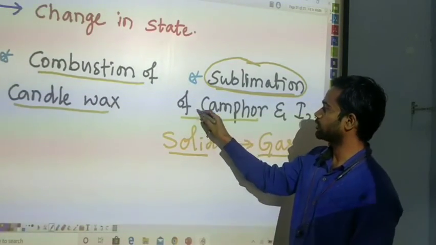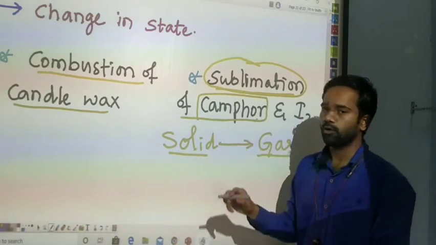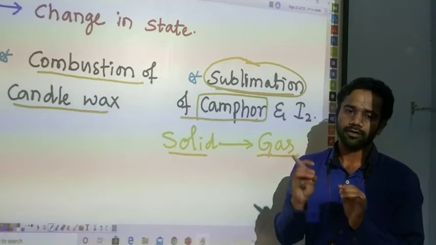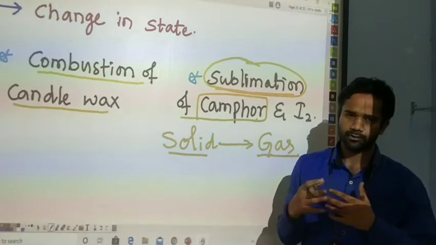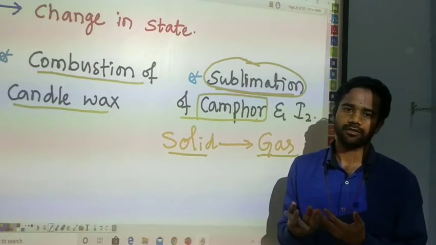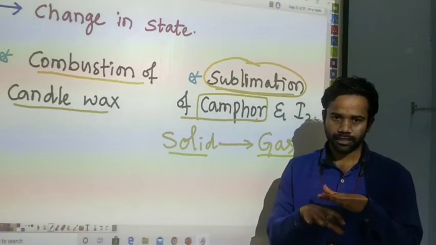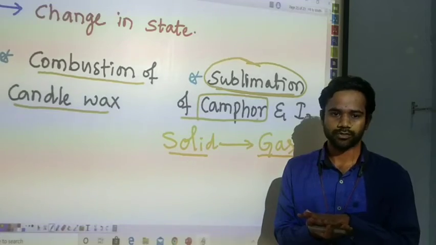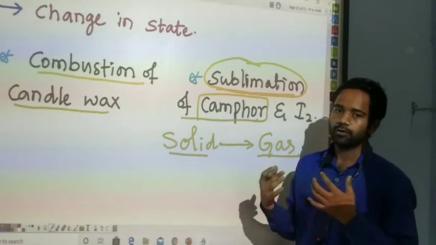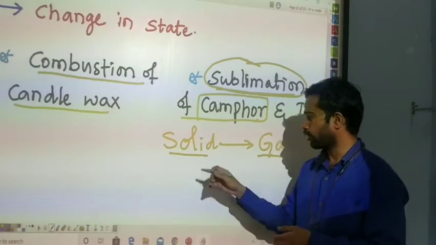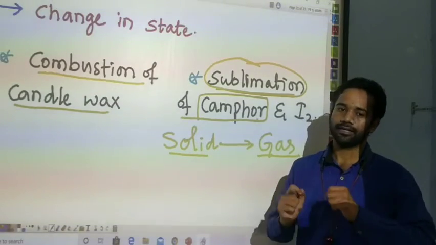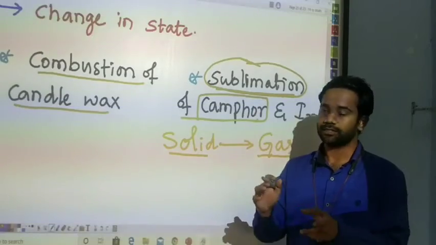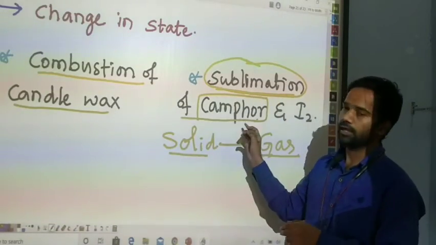I think you know about camphor. Naphthalene balls, camphor. Usually they are kept in the cupboard to preserve new clothes. If you keep camphor balls or naphthalene balls between your clothes and new clothes, they convert from solid state directly to gaseous state without a liquid state. That is known as sublimation of camphor.